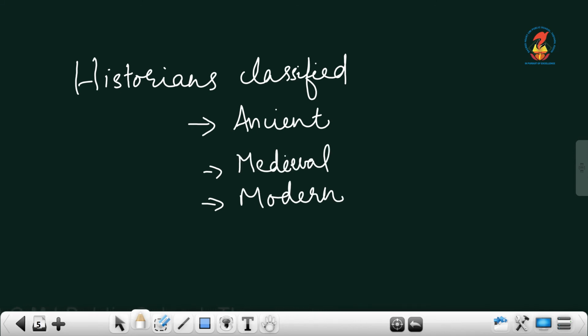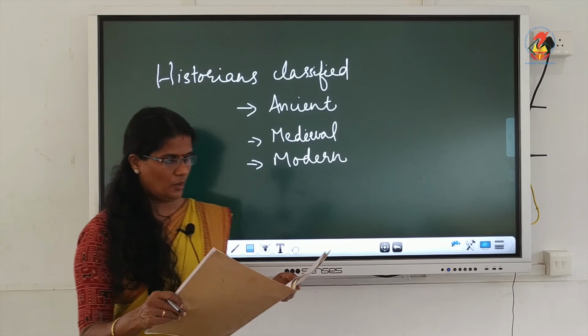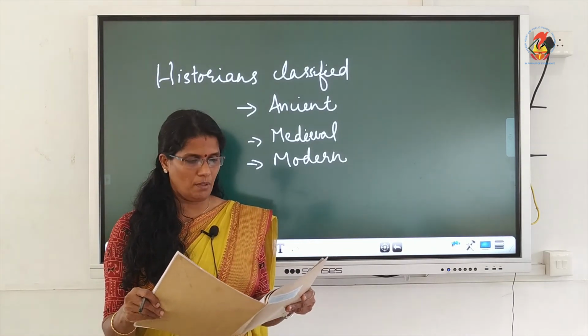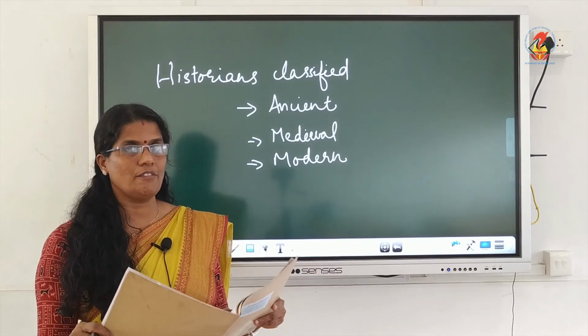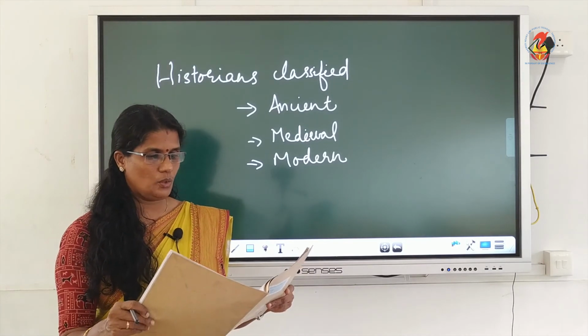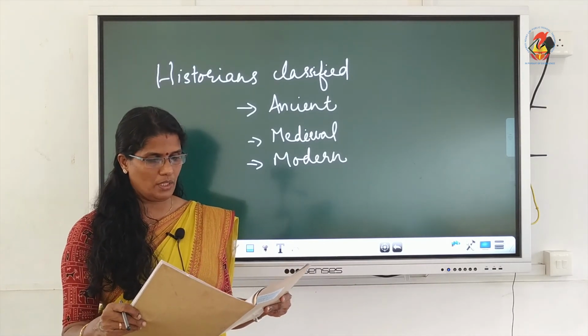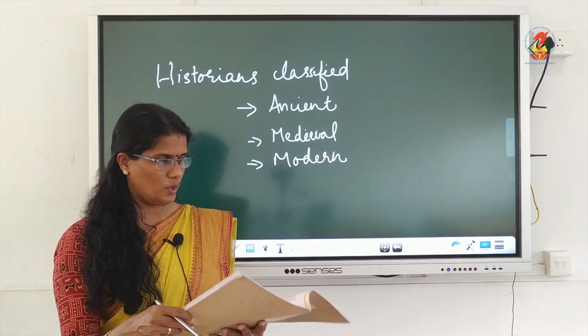Historians of India usually have divided it into what ways? Ancient, medieval and modern. Now here also one problem exists. Historians have usually divided India into ancient, medieval and modern. Here also there is a problem. What is that?